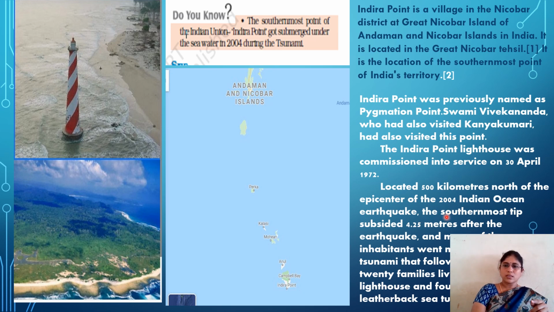Because of that, the southernmost tip subsided 4.25 meters after the earthquake, and many of the inhabitants went missing in the tsunami that followed, because almost all that place went under the water. Many people belonging to that island lost their lives. Presently 16 to 20 families live next to the lighthouse, and 4 scientists studying leatherback sea turtles were lost. So only 16 to 20 families live in Indira Point at present.